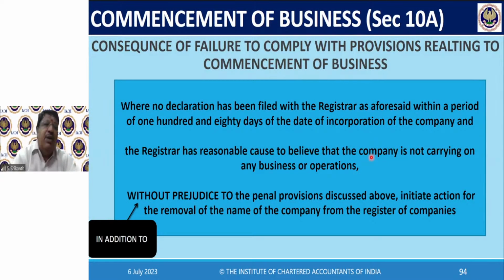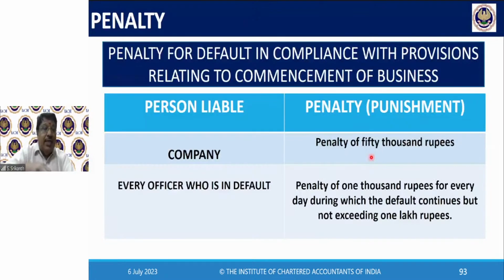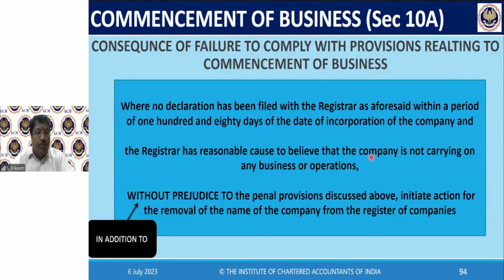Where no declaration has been filed with the registrar within a period of 180 days, then the registrar has reasonable cause to believe that the company is not carrying on business, without prejudice. That is, in addition to. Without prejudice means in addition to the penal provisions we saw. He can also remove the name of the company from the register, because he will simply say, look here, we incorporated you, we gave you 180 days, you have not given the declaration, you have not put the money that you promised, you have not got a registered office, why should I allow you to exist? So the registrar will go ahead for removal of the name from the register of companies.